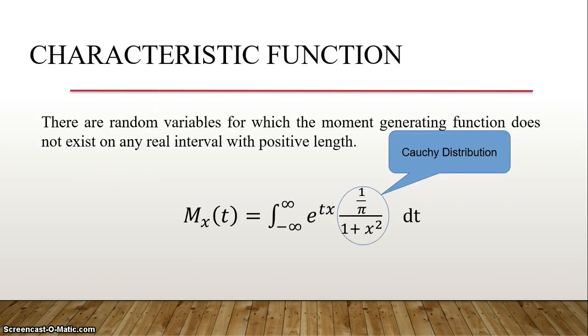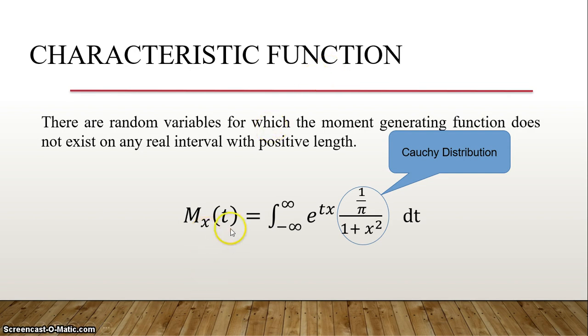In the last lecture, we have seen the moment generating function. In some cases, the moment generating function does not exist, so it may not give us a valid result. In those cases, there is another function named the characteristic function. The characteristic function is like the frequency domain, whereas the moment generating function is like the time domain. It is not actually time domain, but we interpret it that way.